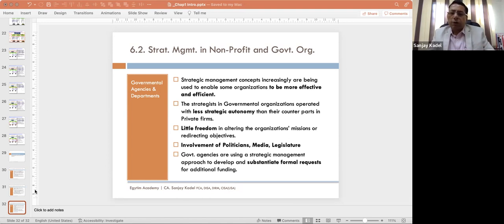Then you have something called strategic decision making. What is strategic decision making? It is decision making which is strategic in nature, which is critical in nature, which has long-term implications, which has a huge risk involved, and there is a huge profit potential involved. It is going to affect the entire organization. That kind of decision making, we call strategic decision making.